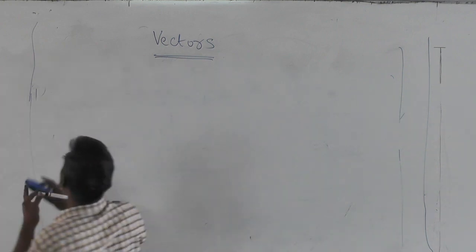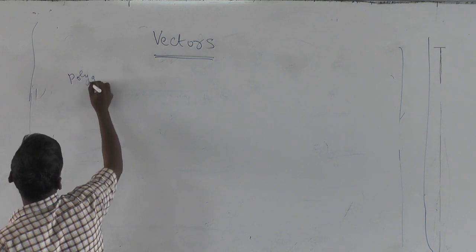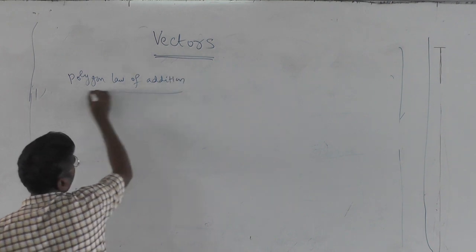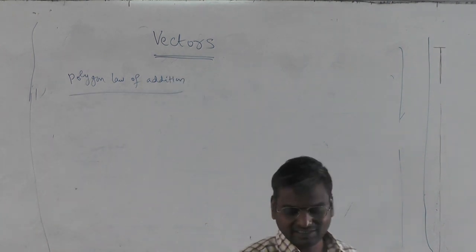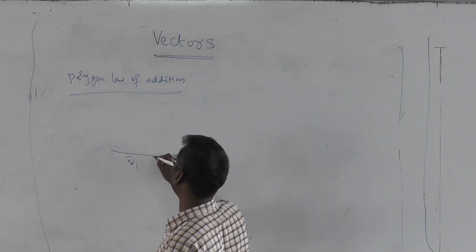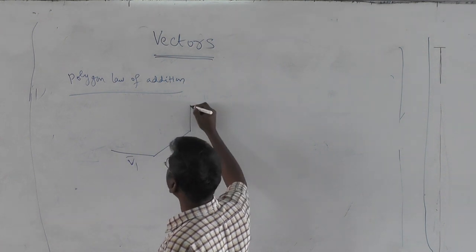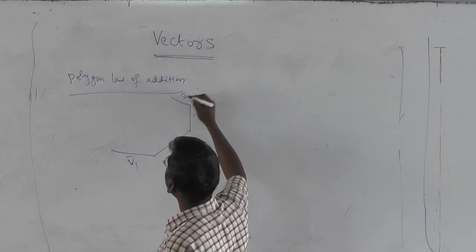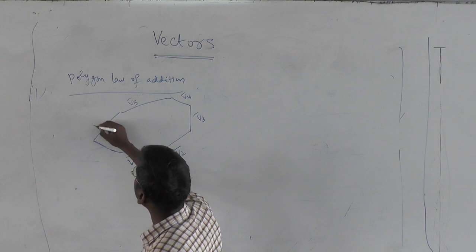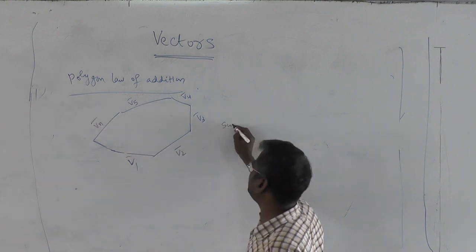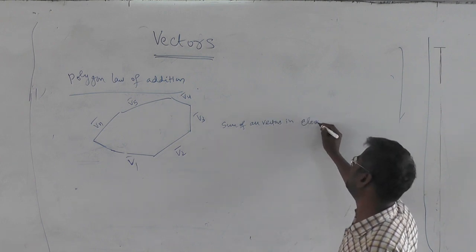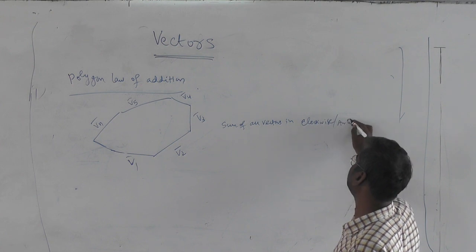Okay. Now the last thing, the polygon law of addition. If you look at polygon law of addition, what it says is that the way I have defined it for triangle, you can extend that for any polygon. If forces are acting or vectors are acting along the sides of the polygon, imagine the sum of any given n vectors along a closed polygon, sum of all vectors in clockwise or anti-clockwise one direction.